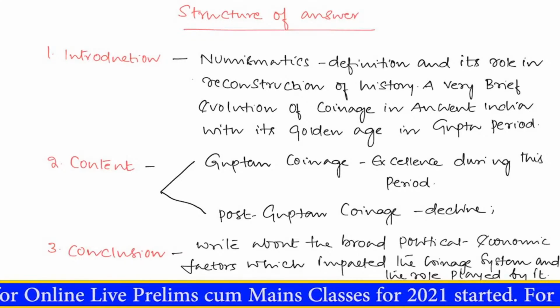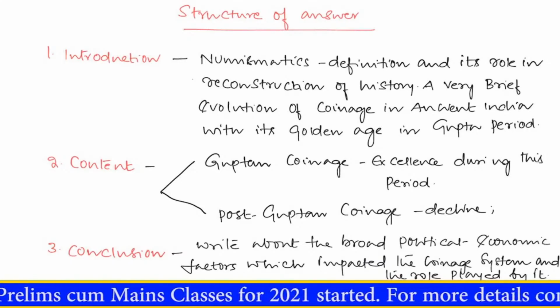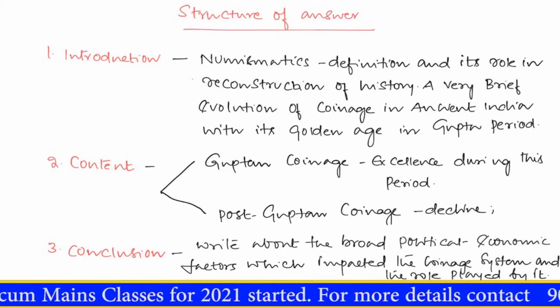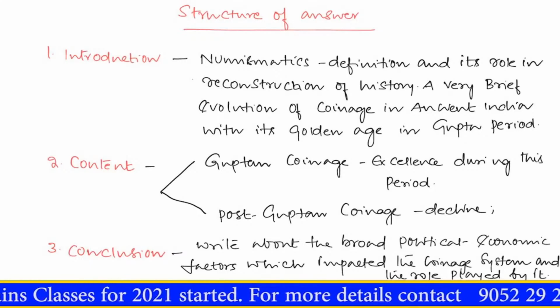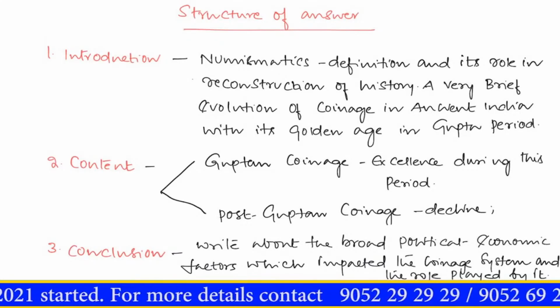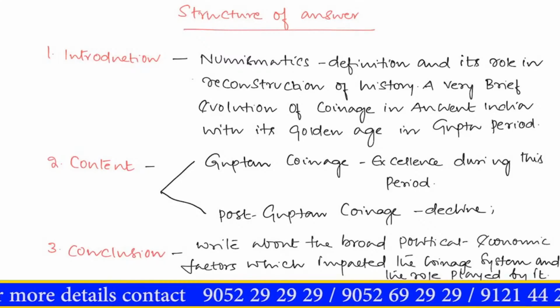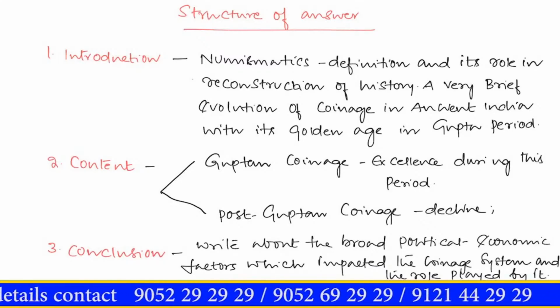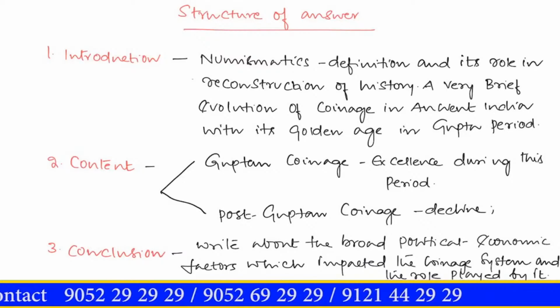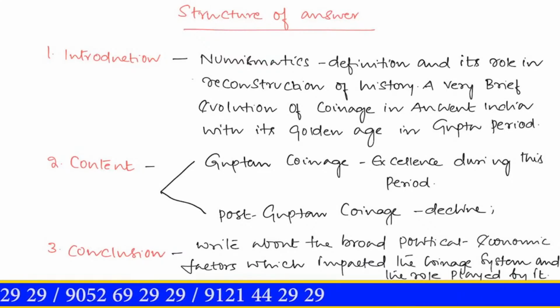Now we will see what we have to write in the content. Content has two important things to be written here. One is regarding the Gupta coinage system. You have to give details of how the level of excellence was reached with respect to numismatic art during the Gupta period, particularly the early Gupta period. The second component you have to address is how the level of excellence declined in the post-Gupta and early medieval period. These two things make up your content.